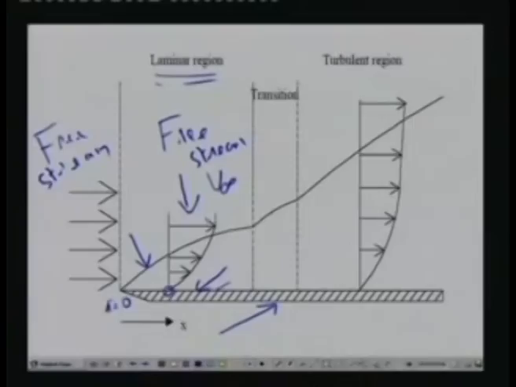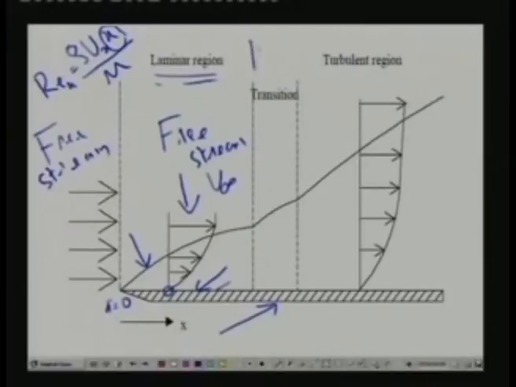So in this particular case, to start with, we have a laminar region, and for this case we define the Reynolds number in terms of the length scale. That means the local Reynolds number is defined as rho u infinity x divided by mu. Okay. So here this length scale is x, the distance from the leading edge. So as the distance from the leading edge increases, the Reynolds number increases.